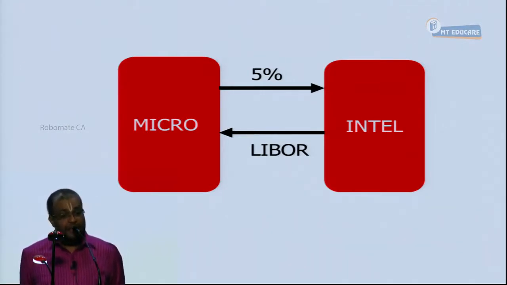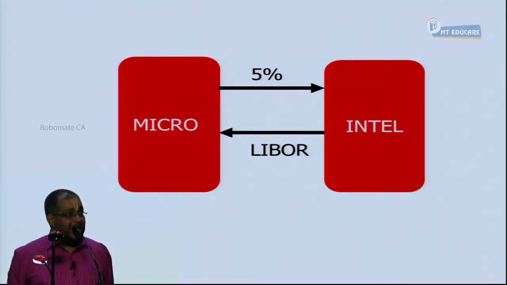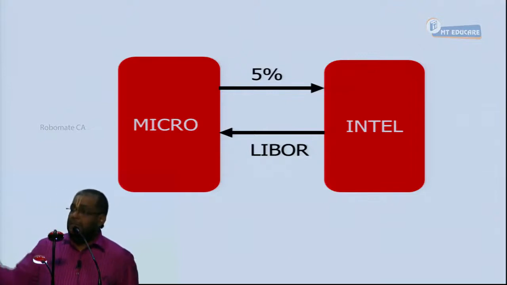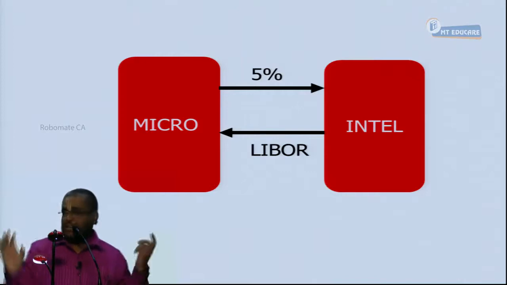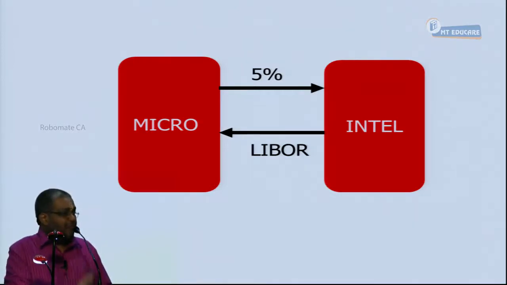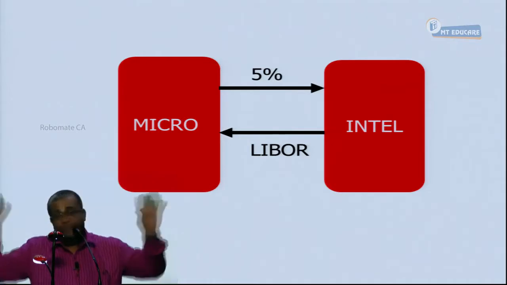Both are having risk. Microsoft is having a receivable risk. Intel is having a payable risk. This transaction is equally risky for both parties. So in a swap, both are taking risky positions only. One is having a risk in inflow, one is having a risk in outflow. Point number 2. Everybody, yes or no? Okay.